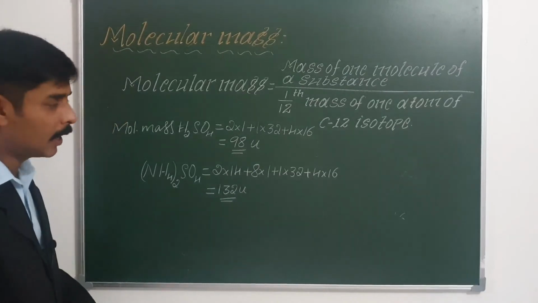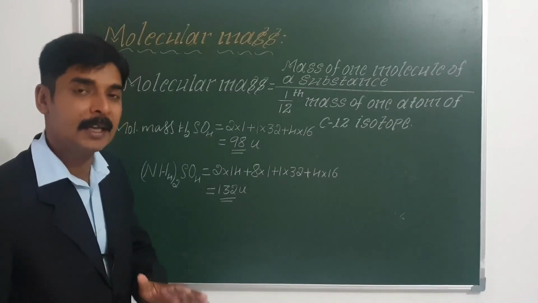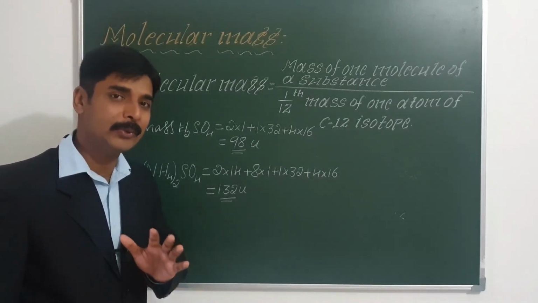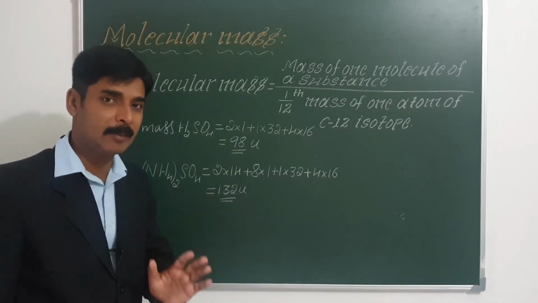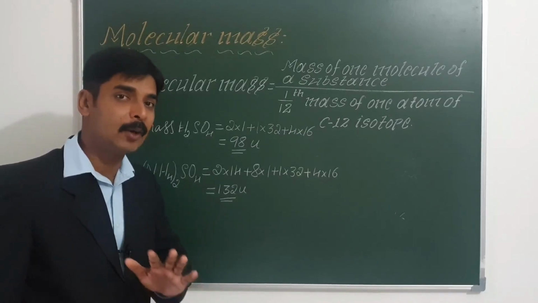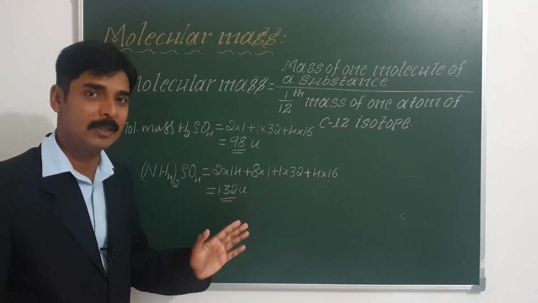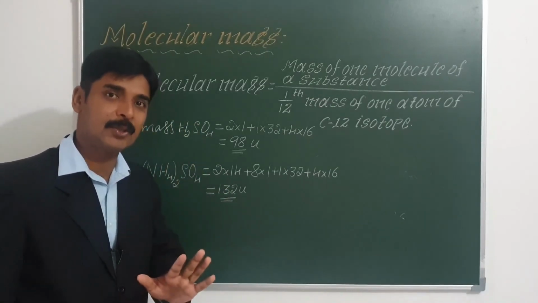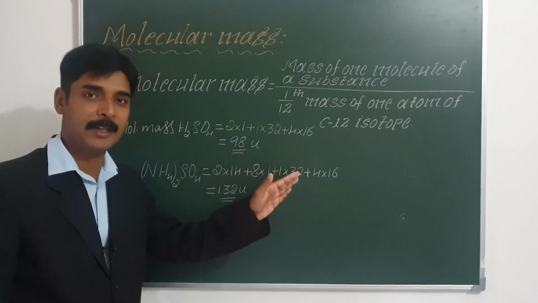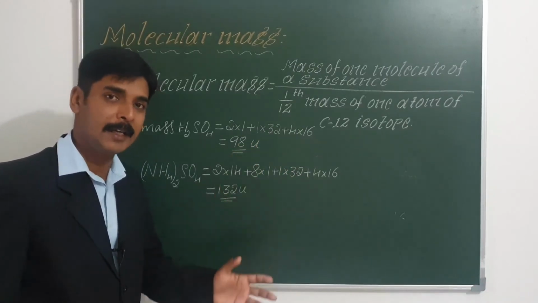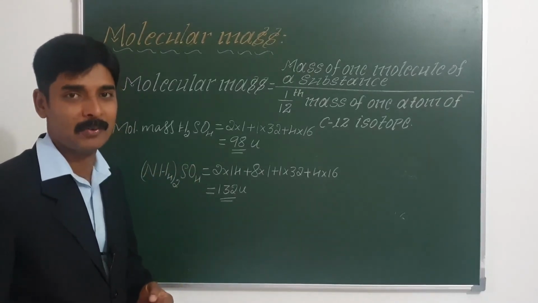So I hope you understood how to calculate the molecular mass of a compound. That is the reason I said that atomic mass is very important. Only if you know the atomic mass of a few important elements can you do all these calculations in chemistry. Unless you memorize the atomic masses of a few elements, it is very difficult to do these calculations. So if you have not done that, I suggest you first memorize the atomic masses of all the elements that I have listed in my previous video. Go through it, write it down, learn it by heart, and then watch this video, and you will understand how to calculate the molecular mass of a compound.